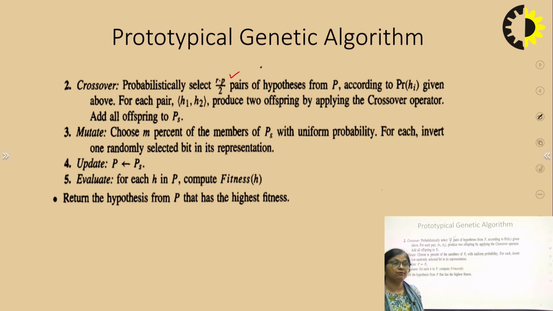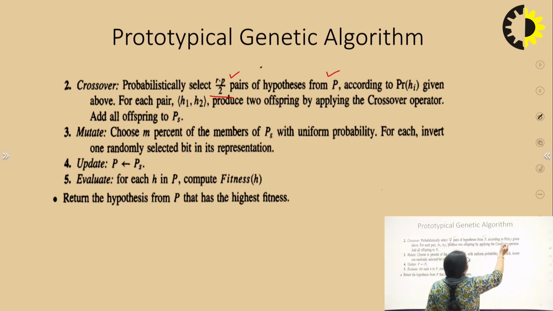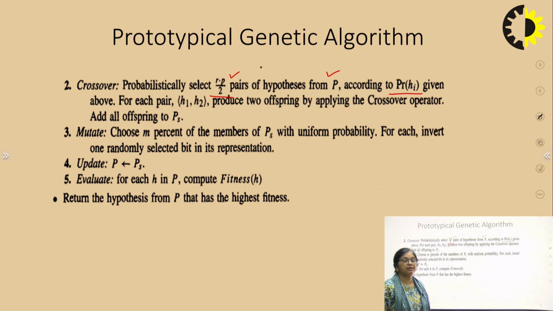So we will have (R into P) by 2 pairs, because the total population is R into P. So we will select pairs of hypotheses from P according to their probability Pr(hi) given above. Above means the fitness value. It is based on the fitness value. For each pair h1, h2, we will produce 2 offspring by applying the crossover operator. And now these 2 offspring will be added to PS. So this much fraction has been added to the next generation using crossover.